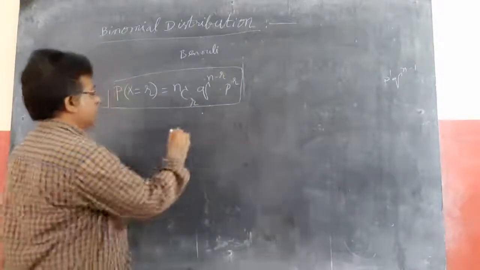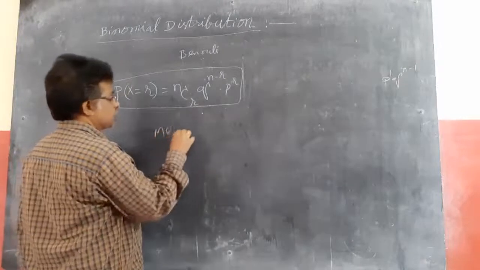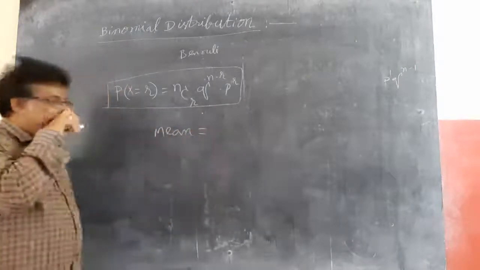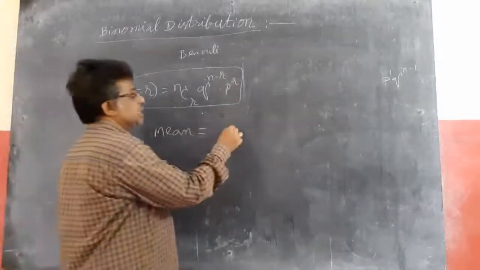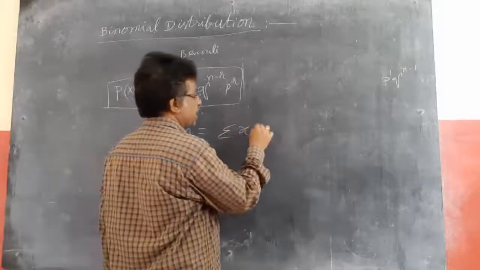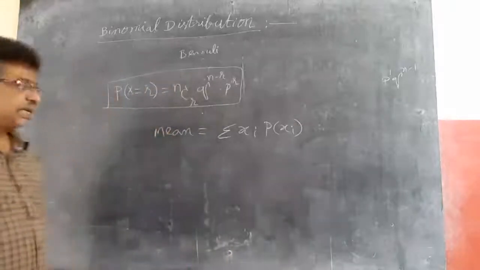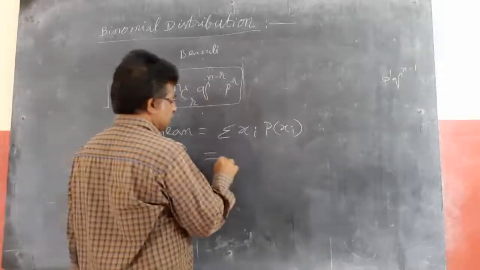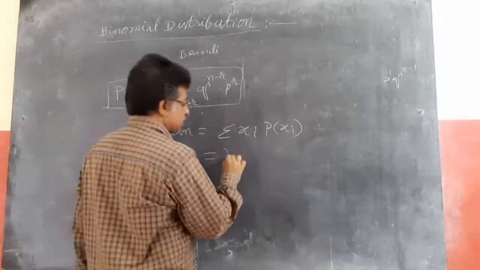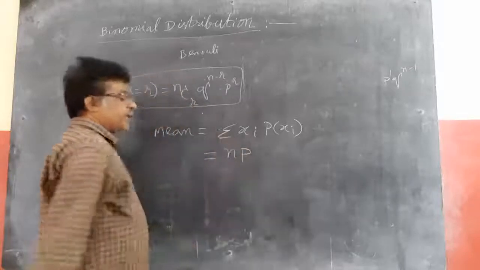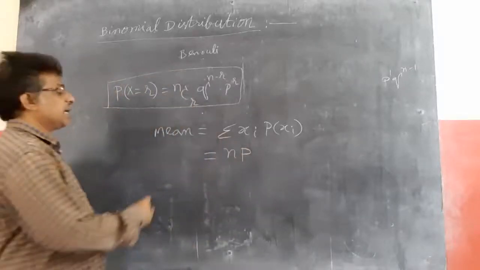Next, the mean of a binomial distribution. We know that the mean of a random variable is sigma xi into p of xi. If you simplify this using the binomial theorem, you will get the mean of a binomial distribution as np.